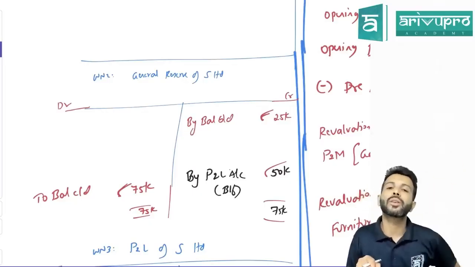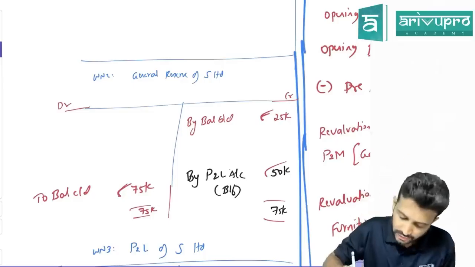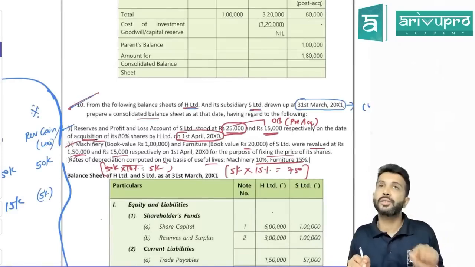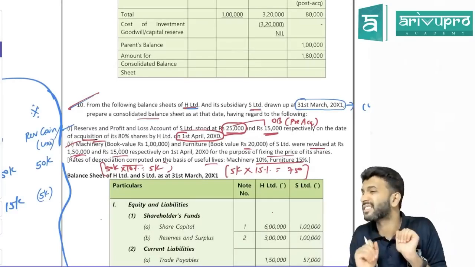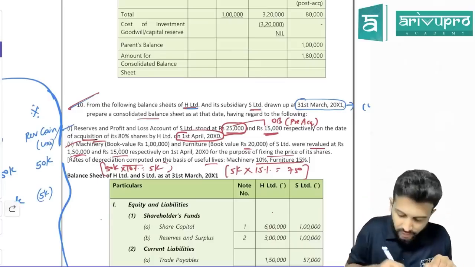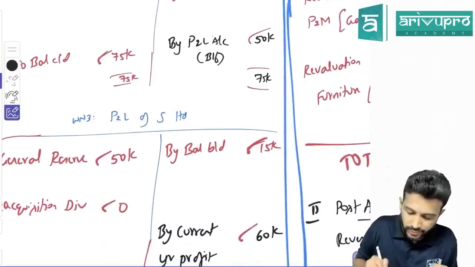Okay. Third working note is what, sir? P&L account of the subsidiary company. Sir, have they given the P&L account opening balance of the subsidiary company? Yes. Given as 15,000. Where will you write this 15,000? On the debit side or credit side? Credit side, you'll write it as by balance brought down. How much, sir? 15,000. So in your P&L account, first you'll write by balance brought down 15,000.